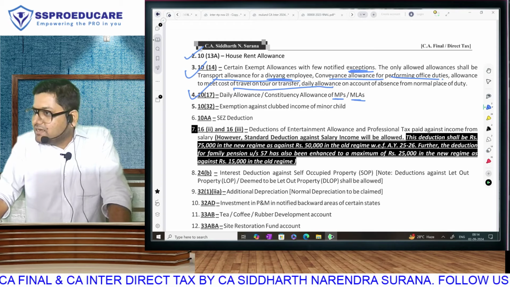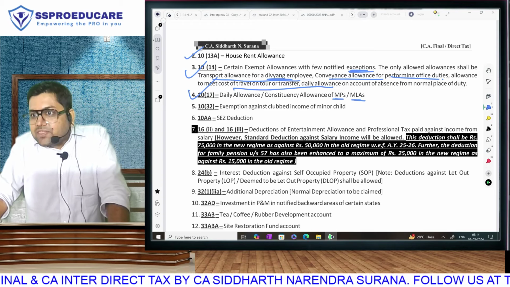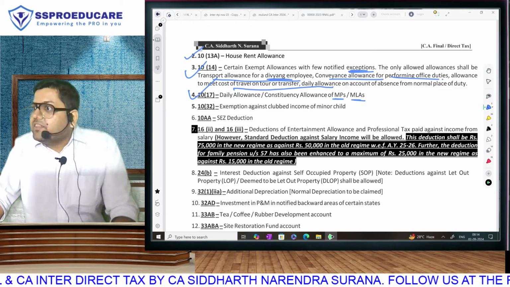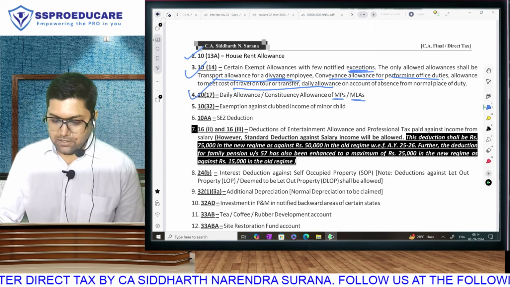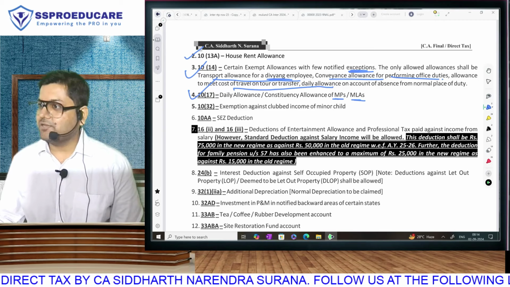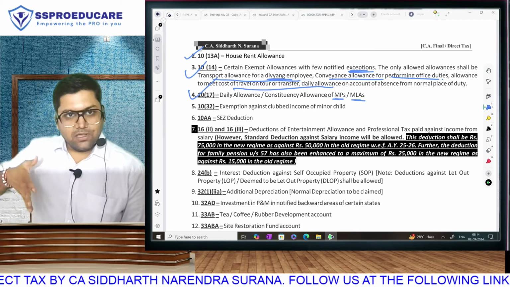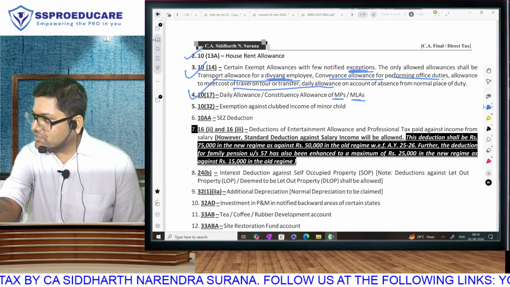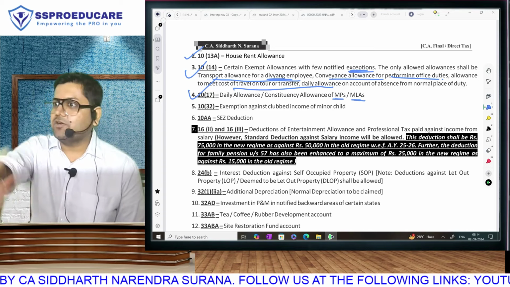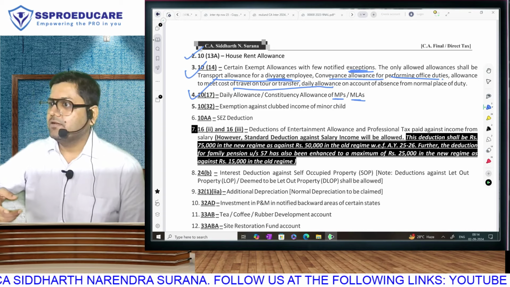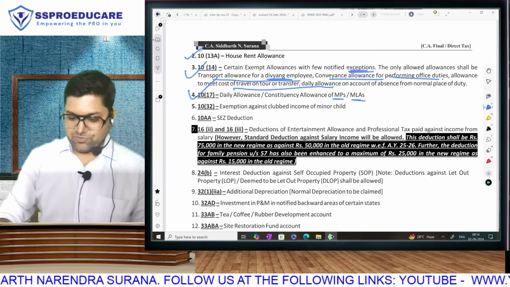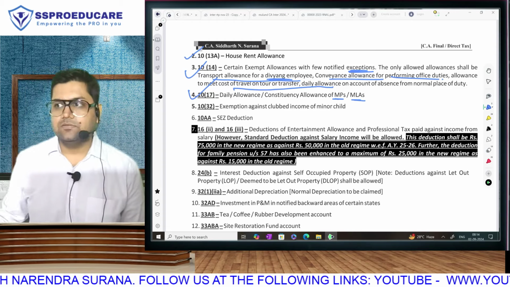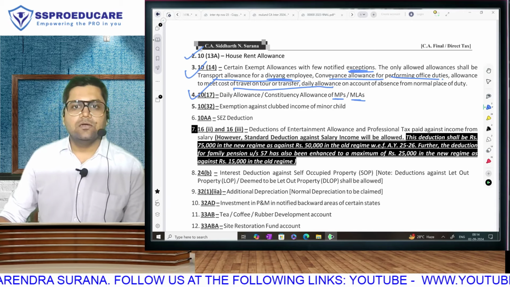You understand? They have said these allowances are exempt without actually saying that you have to spend. Exempt. But now how are we cutting down on the exemption? At the end of the day, in the whole flow of learning daily and constituency allowance, I hope you have not forgotten point 4. This benefit will not be given in the new regime. So MP, MLA can avail their exemption only in the old regime.